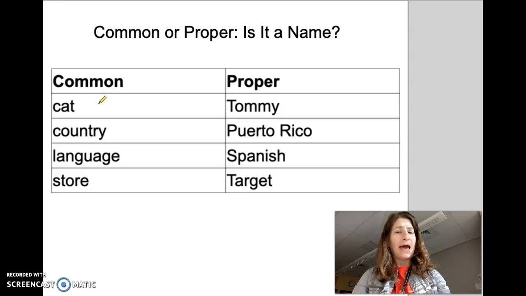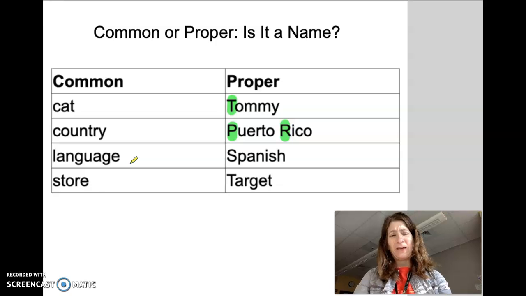If I have the word cat, it could be any cat, no capital. But if I have the name of the cat is Tommy, capital for that one. If I say the word country, puede ser cualquier país. But if I say Puerto Rico, that's the name of the country. So I'm going to put capital letters there.